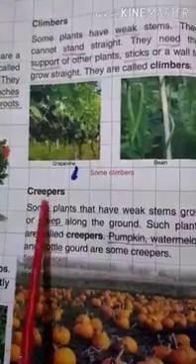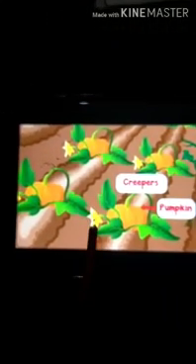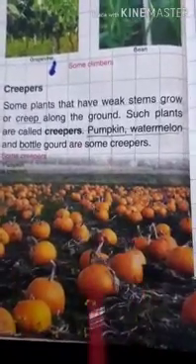Okay, let's know about creepers. There are other plants which have a weak stem and grow along the ground. So now you can see here how it grows along the ground. So these plants are called creepers. Creepers generally bear big fruit. So pumpkin, watermelon and bottle gourd are some creepers.